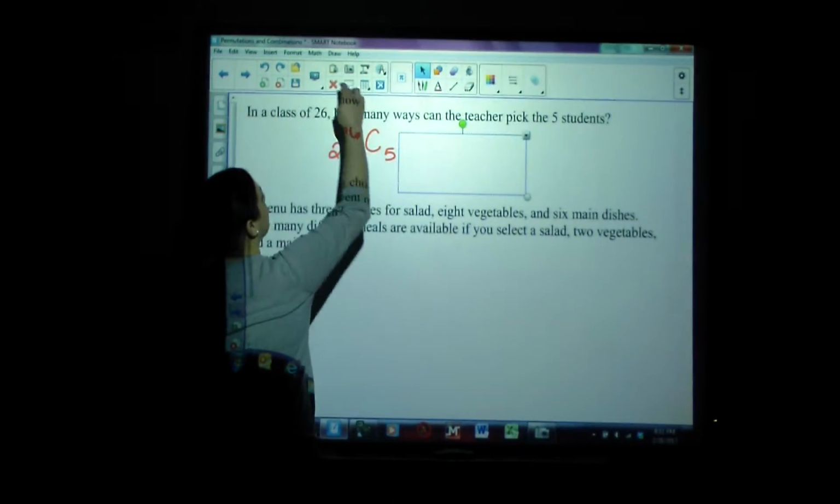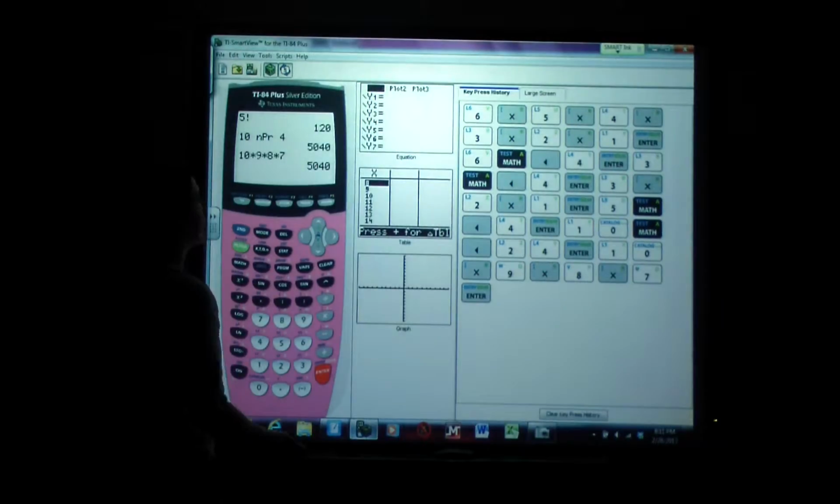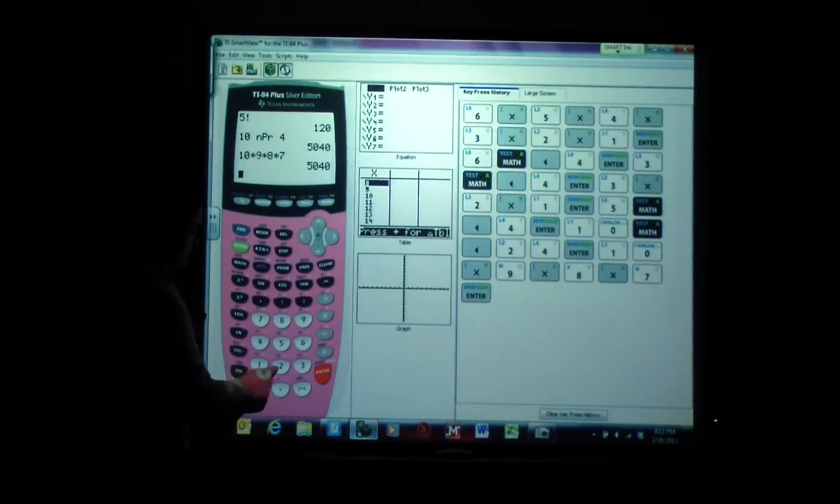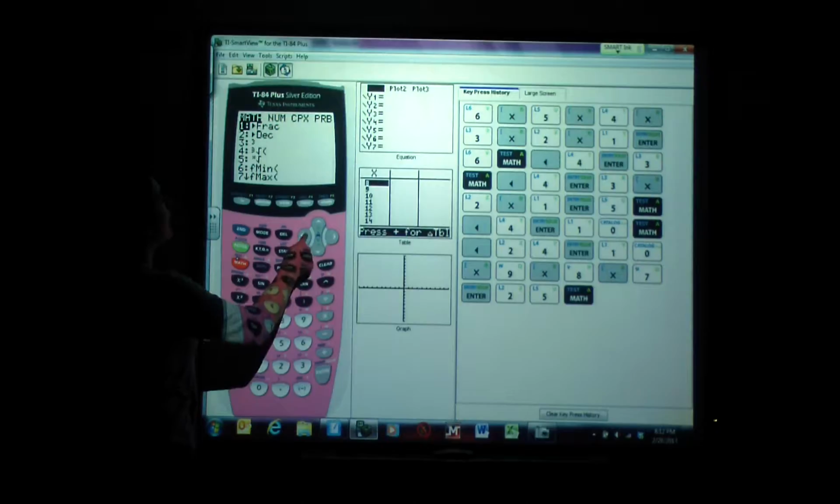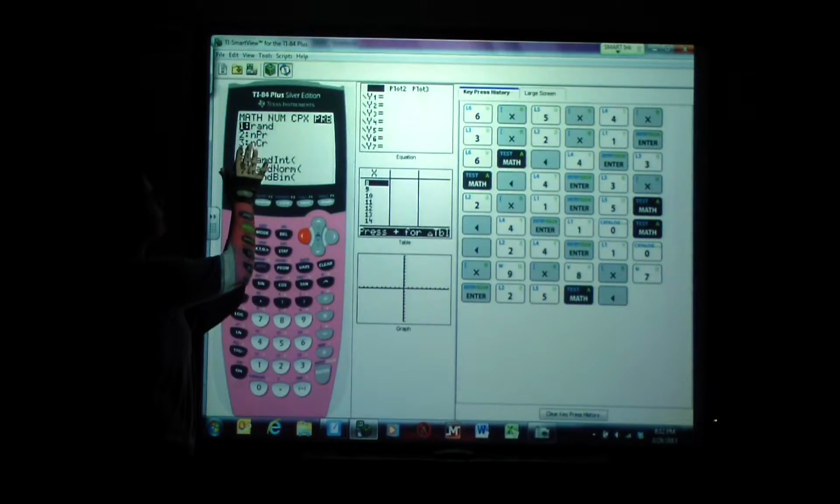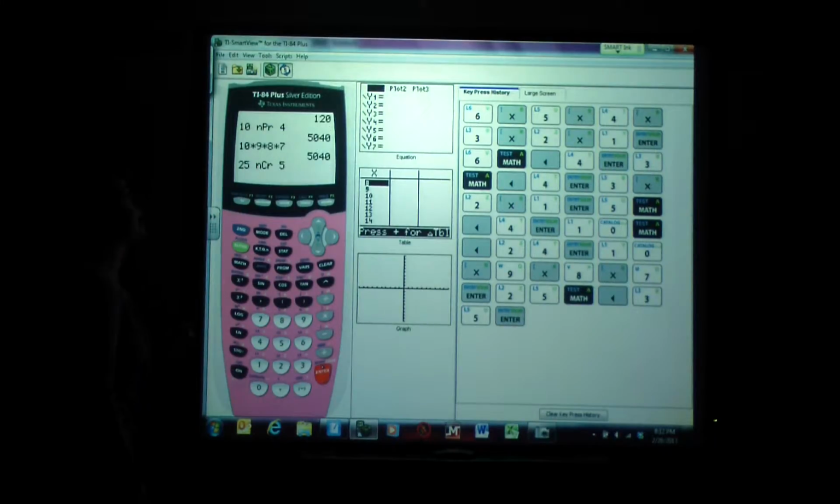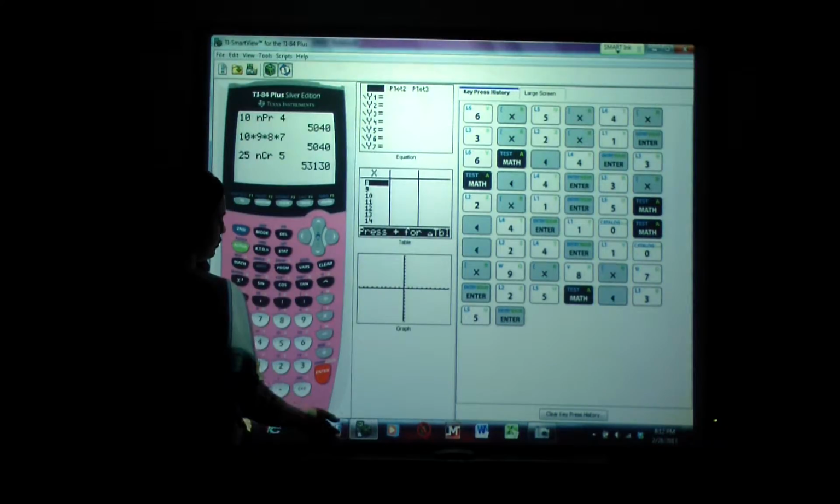26 combinations of 5. And if we use our calculator, this is going to be found in the same spot that permutations are. So if we type in there's 25 total students, and I want to know how many different unique groups I can put together, we're going to be doing combinations of 5 students. How many groups of 5 can I make? Well, I can make 53,130 different groups.